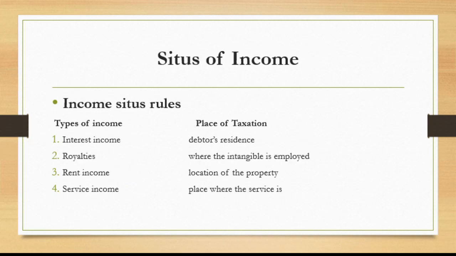Okay, so here are the Situs rules. So this is the Situs of the income. So the first one is the interest income. So yung Situs ng interest income natin is the debtor's residence. Right? So for example, nagkautang tayo sa isang creditor. Ang creditor na yon taga Manila. Pero tayo naman nagre-reside dito sa Vigan.